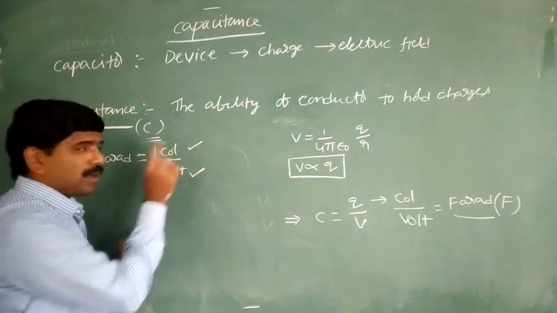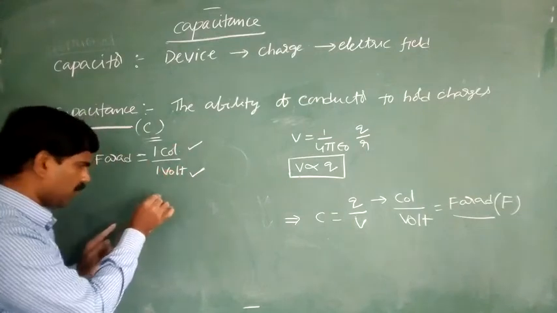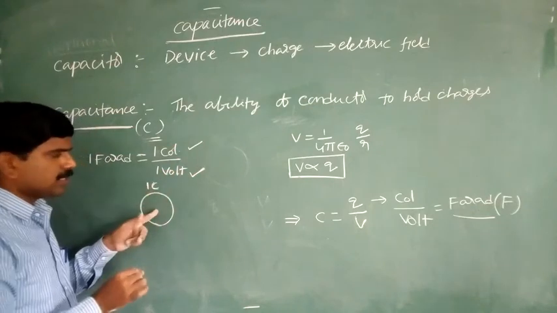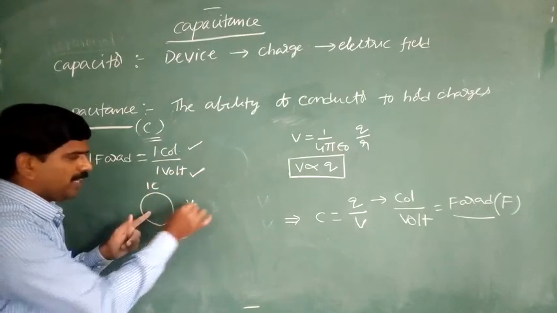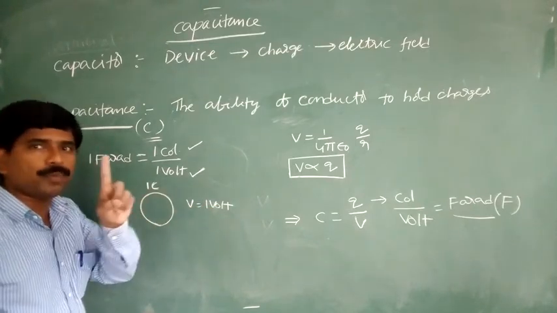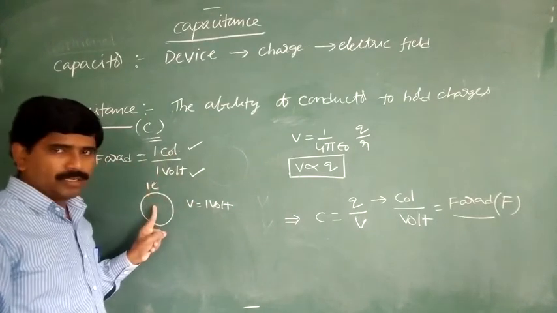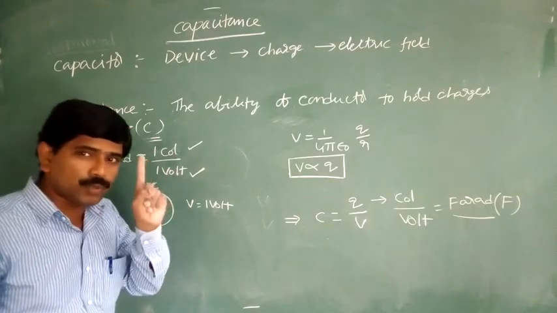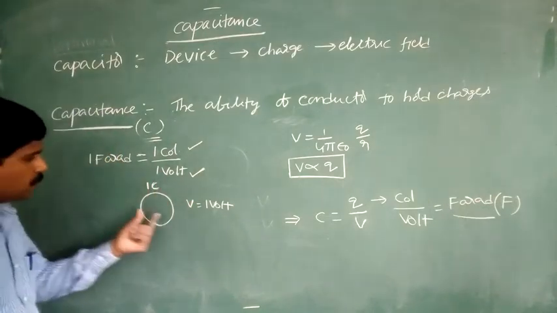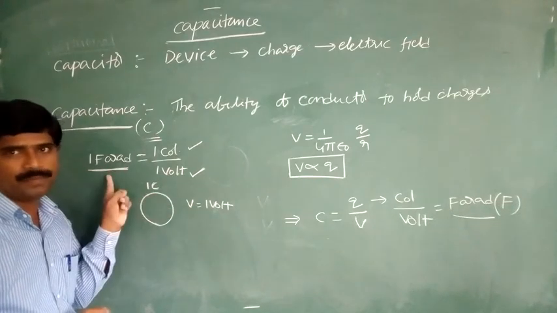If 1 coulomb of charge is given to this conductor, and the potential developed is equal to 1 volt, then its capacitance is said to be 1 farad.